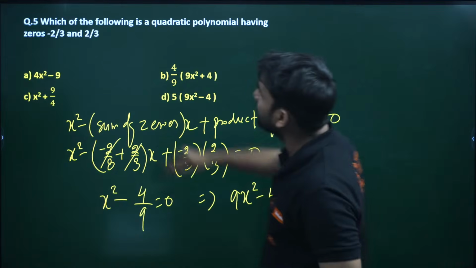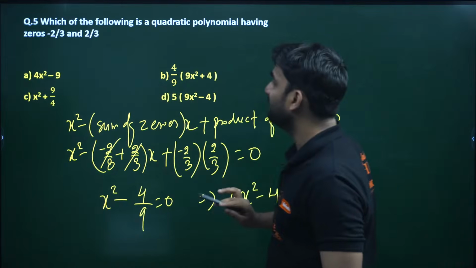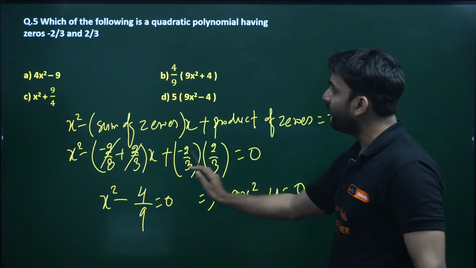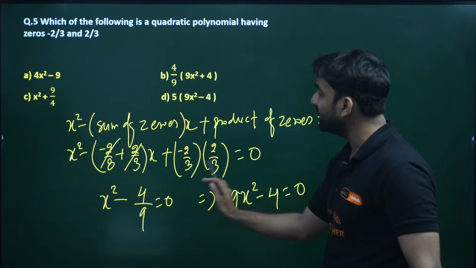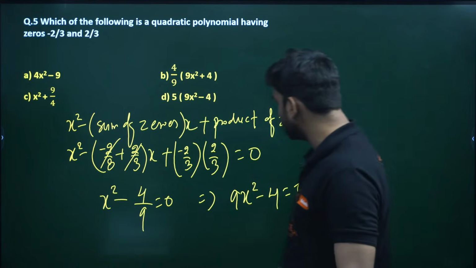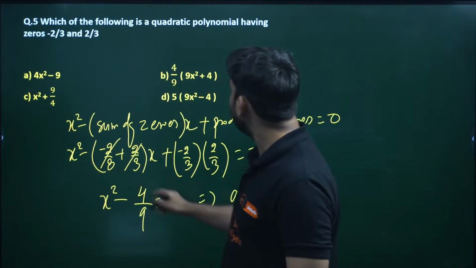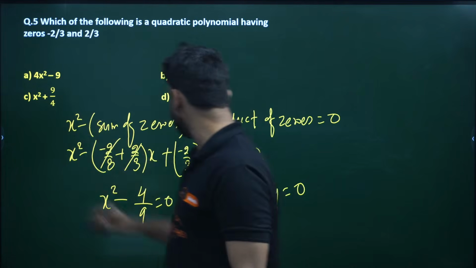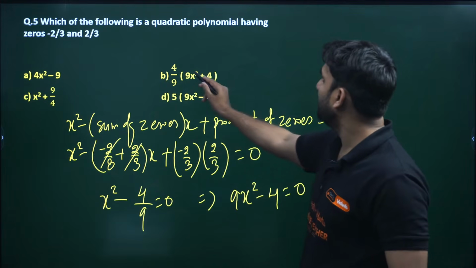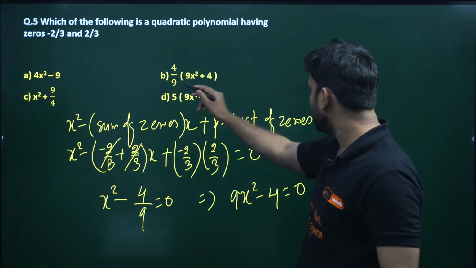The question has -2/3 and 2/3, so x will be removed, and no option is there. So the answer will be x square, we can change here, an option should be there. So this is 4x square minus 9, no, it cannot be the answer. It will cancel, 4x square plus, no.